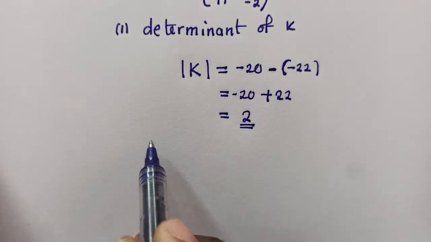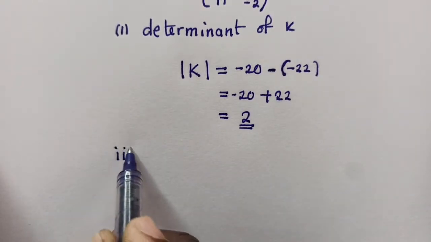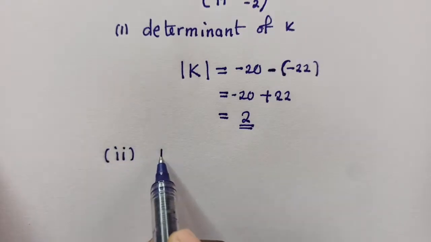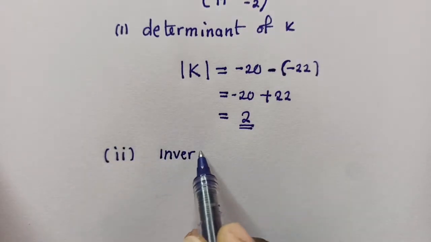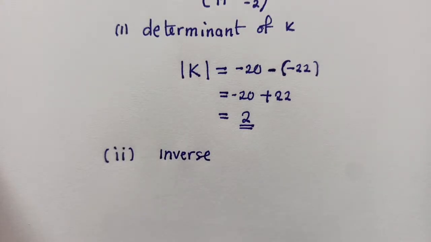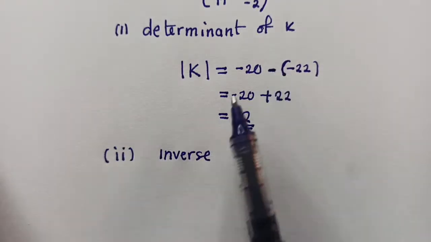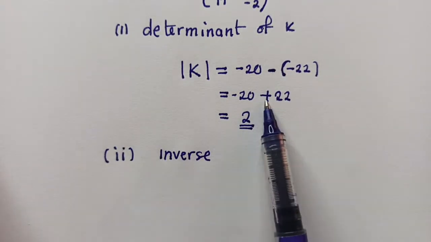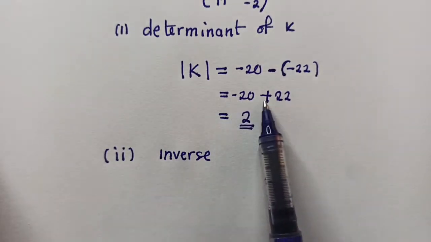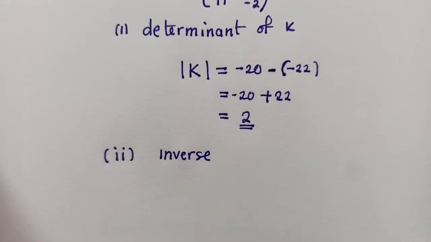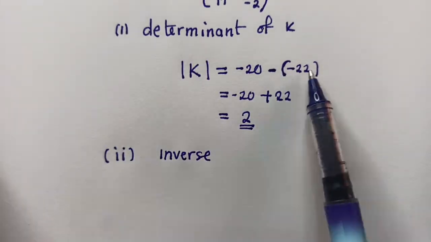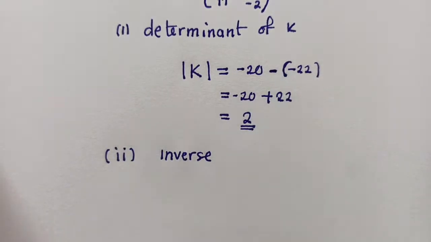So for the inverse of K, this is question 2. For question 2, we need to find the inverse. The answer is negative... no, it's not negative 42. No, because we are multiplying here, okay? Negative one negative is giving us a positive, and there is a negative here. So that's why it's coming out like that. So you need to be very careful. If you don't put this answer inside the brackets, it will definitely give you a wrong answer.